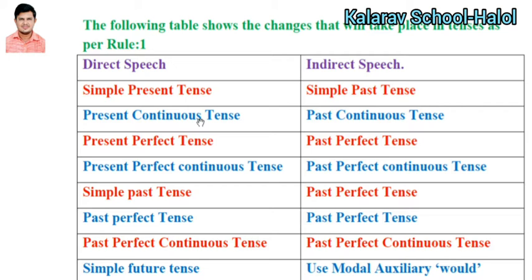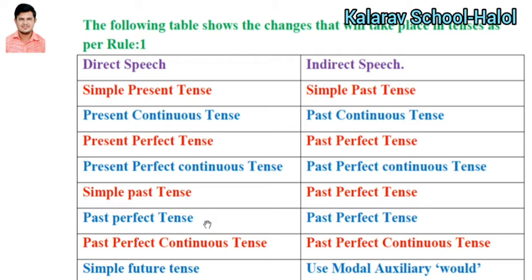Present continuous tense turns into past continuous tense in indirect speech. Present perfect tense turns into past perfect tense in indirect speech. Present perfect continuous tense turns into past perfect continuous tense in indirect speech. Simple past tense becomes past perfect tense in indirect speech.